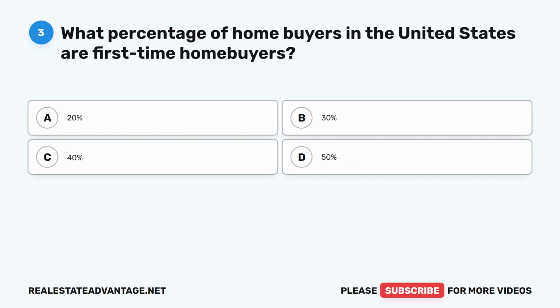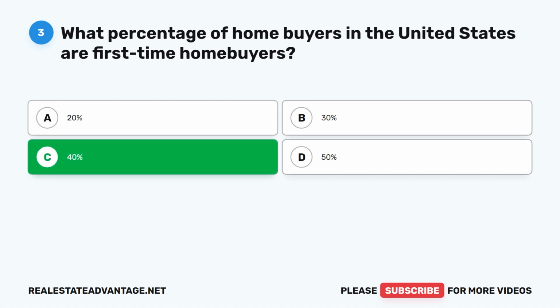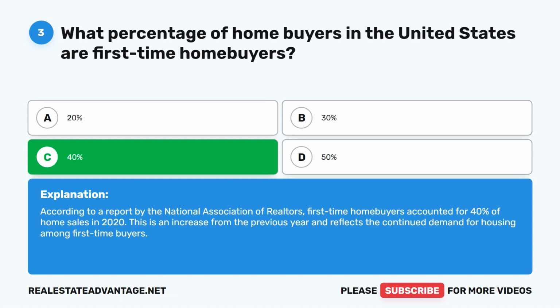Question 3. What percentage of home buyers in the United States are first-time home buyers? A. 20%, B. 30%, C. 40%, D. 50%. The correct answer is C. 40%. According to a report by the National Association of Realtors, first-time home buyers accounted for 40% of home sales in 2020. This is an increase from the previous year and reflects the continued demand for housing among first-time buyers.